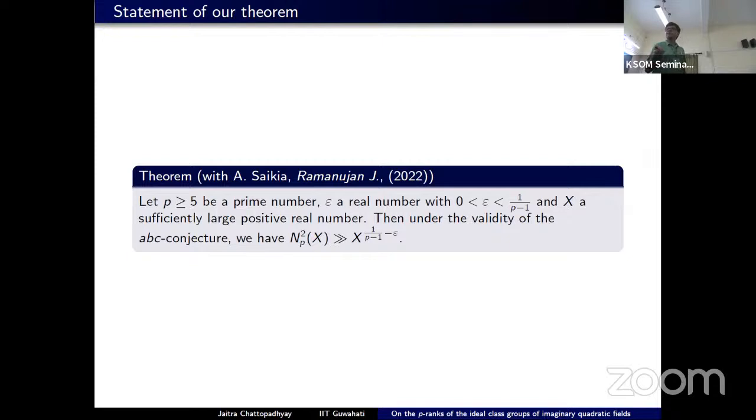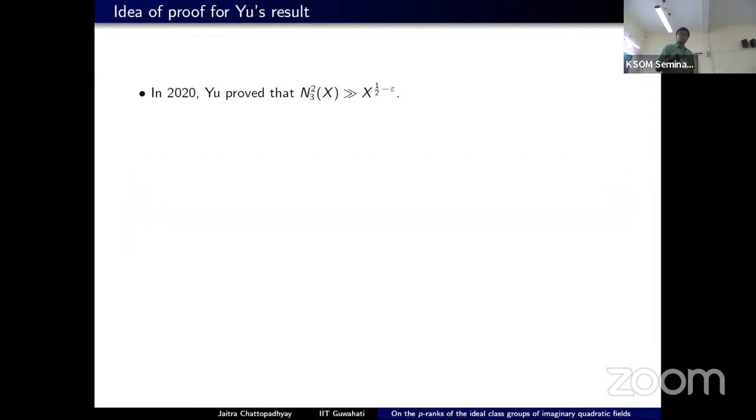Okay, so the precise statement is this, which is a joint work with Anupam. If t is a prime number bigger than or equal to 5, then the number of imaginary quadratic fields whose ideal class group has t-rank at least 2 has a lower bound of x to the 1 over t minus 1 minus epsilon. Our proof is based on the technique developed by Yang Yu. Let us briefly recall what he did.